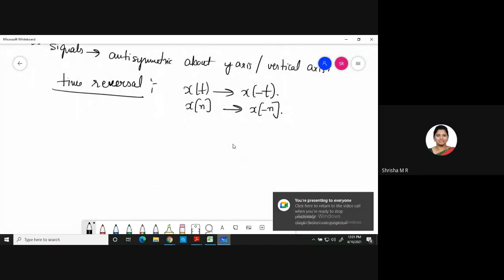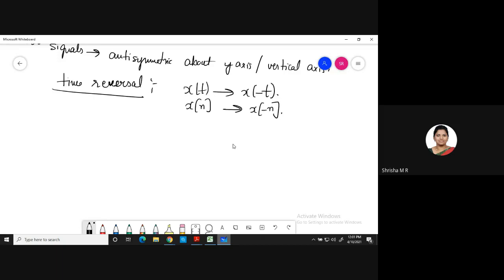So we shall discuss time reversal. If you don't remember, it's okay. Time reversal is nothing but the mirror image of the signal about the y-axis, or vertical axis.